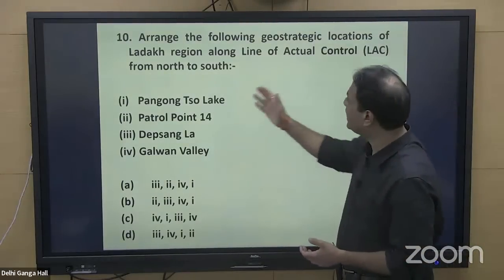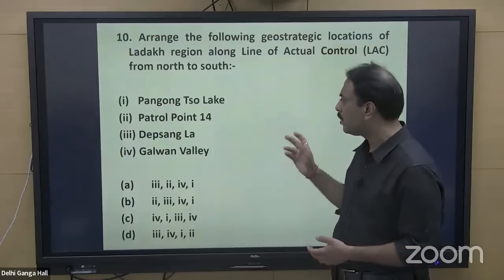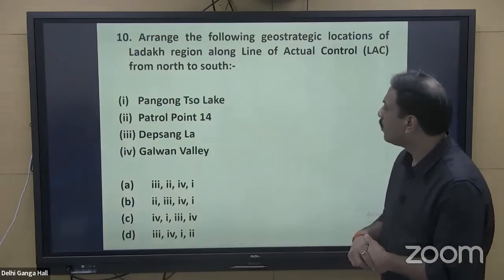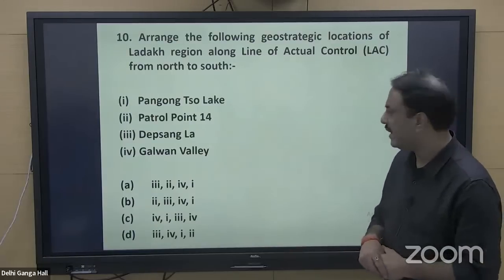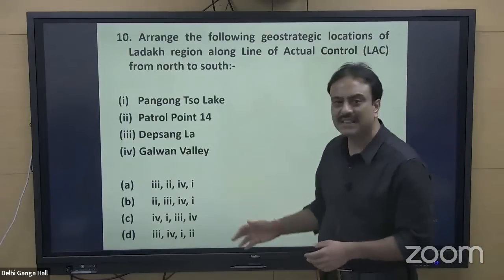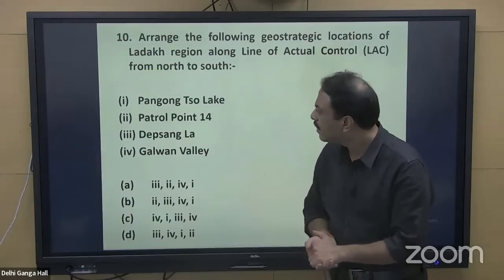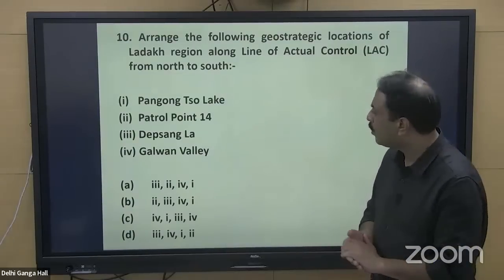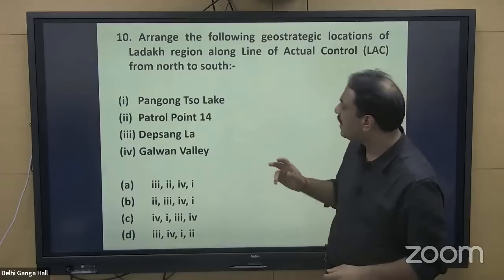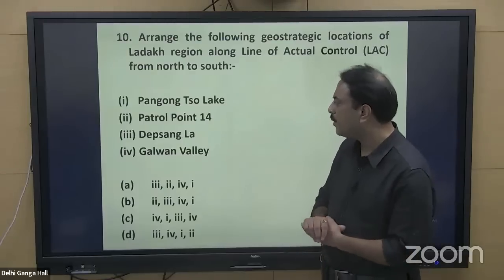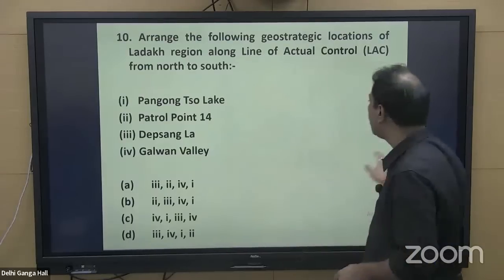So you need to arrange these locations from north to south. Pangong Tso Lake, Patrol Point 14, Depsang La, Galwan Valley. The northernmost among these is Depsang, followed by Patrol Point 14, followed by Galwan Valley, and the last will be Pangong Tso Lake. So Depsang Plain, Patrol Point 14, Galwan Valley, and Pangong Tso Lake.